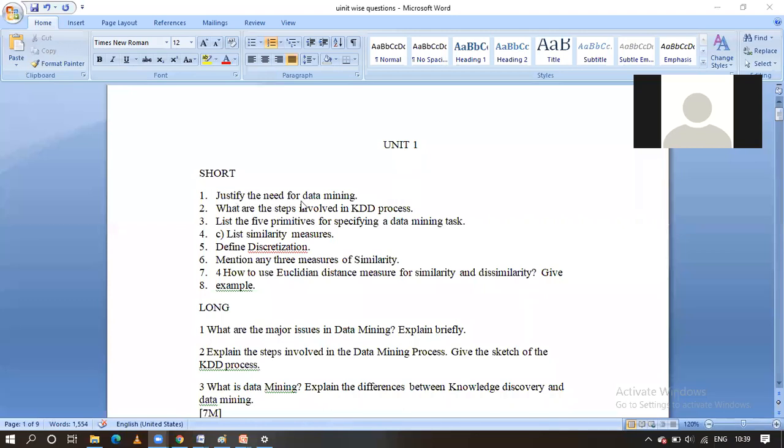Justify the need for the data mining. This will be interactive, guys. The unit 1 explanation is already over, and the material is also shared with you, right? The PPT also shared with you. Already previously also told to read these first unit and second unit also. I just need the answers from you guys. I want this session to be an interactive one. Or justify the need for the data mining.